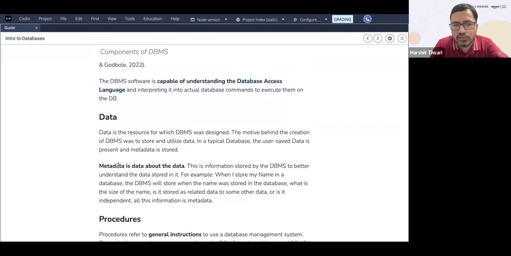Metadata is what? You'll come across the term called metadata. Now, metadata is the data about the data. It's not actually the data, but the data which is describing the data that you're storing.